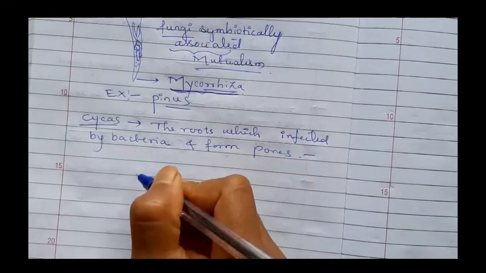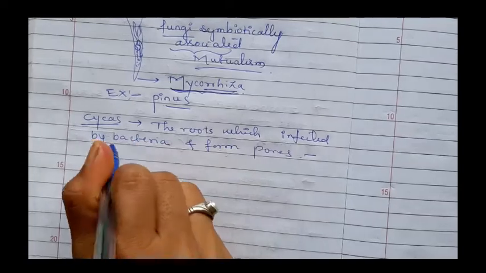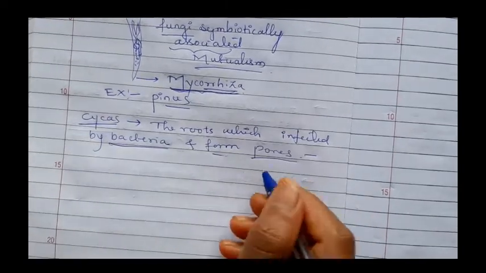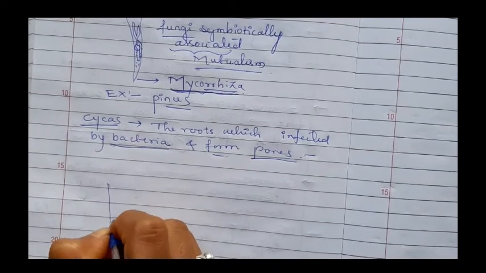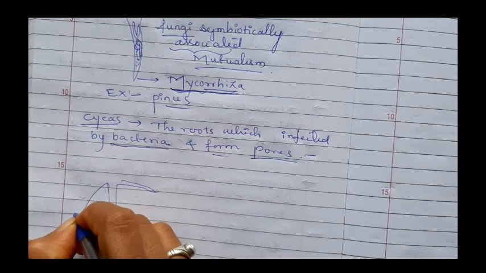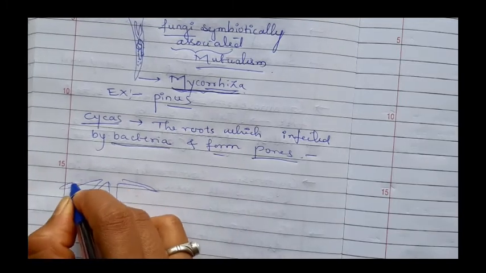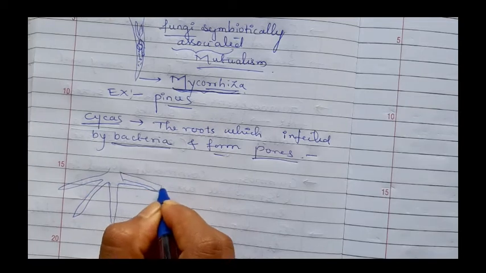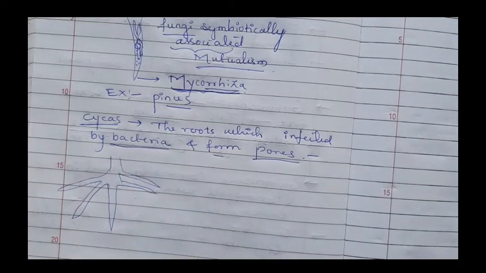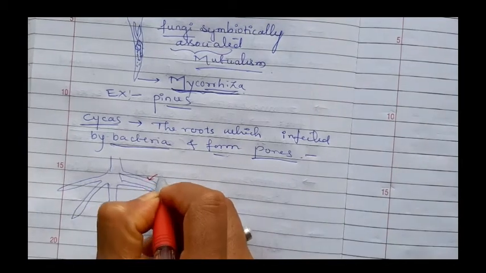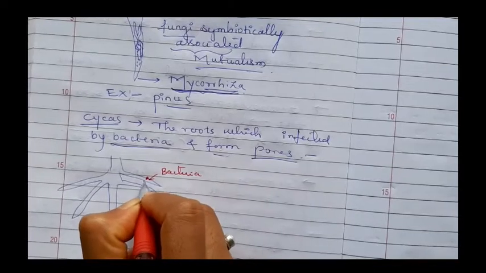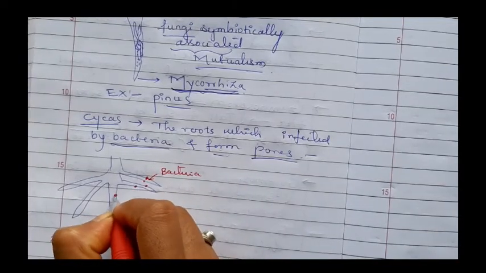When the Cycas root is infected by the bacteria, it forms pores on the roots. Consider this is the root of Cycas. When the bacteria infect the root, it forms pores.